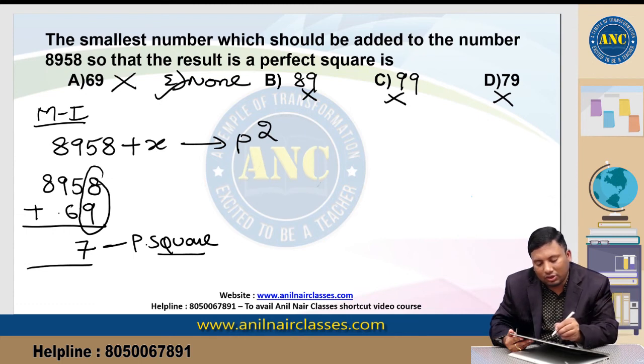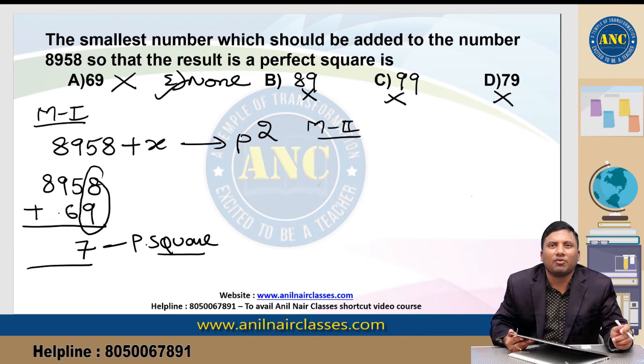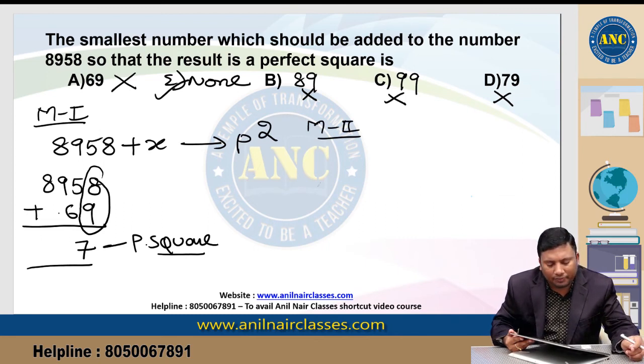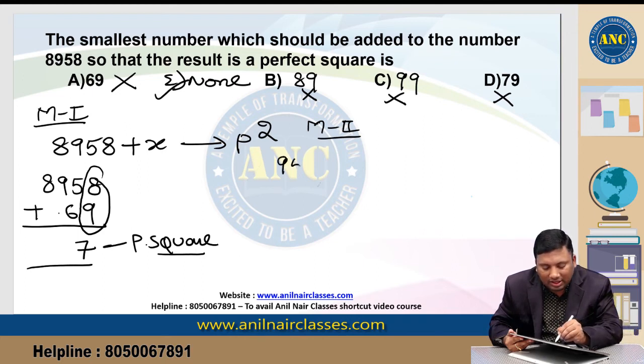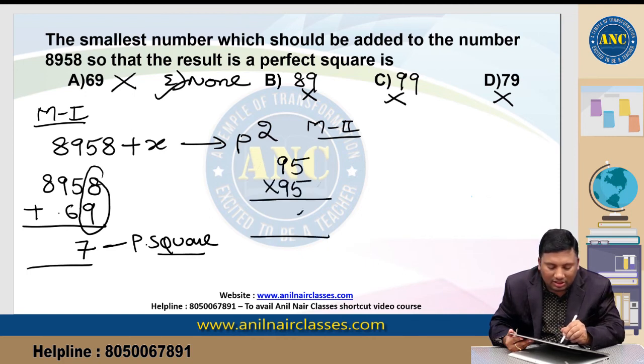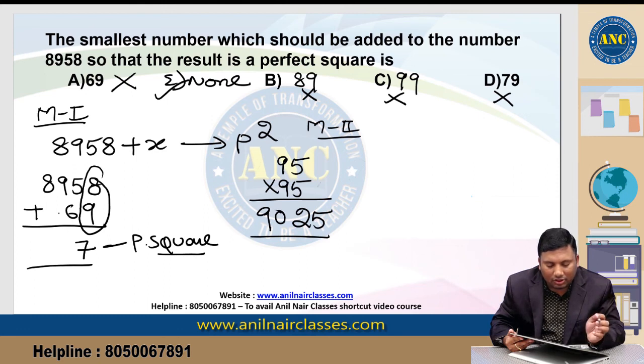Suppose the number is 8,900 something. What is the perfect square just closer to 8958? Suppose it is 95 into 95. 5 5s are 25, add 1, 10 9s are 90, so 9025.